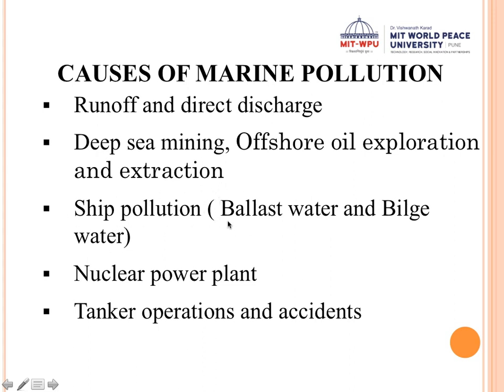So you look up the images of this. That is nothing but a structure of the ship. So when the ship moves from one place to another, it can cause pollution. And lastly, also nuclear power plants. Discharge of nuclear waste into the oceans also causes a lot of pollution. So there is also spillage from oil rigs, right? There can be spillage from oil pipelines and from tankers. So that is your tanker operations and accidents.